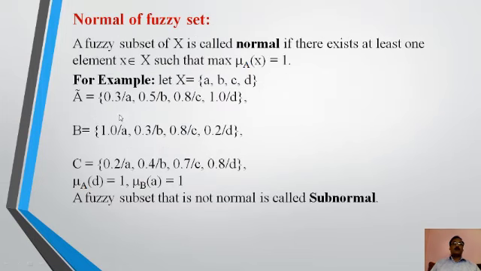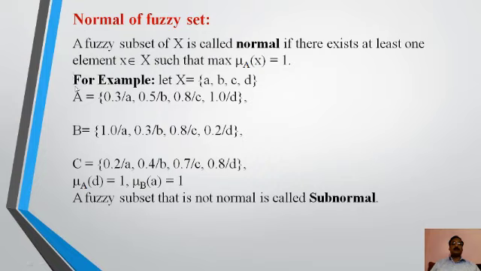Now we have normal fuzzy set. A fuzzy subset of X is called normal if there exists at least one element x belongs to X such that mu A of x equal to 1. That is, maximum mu A of x equal to 1 for a normal fuzzy set.